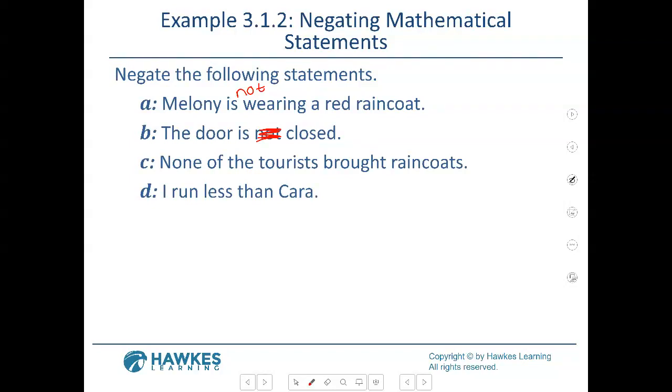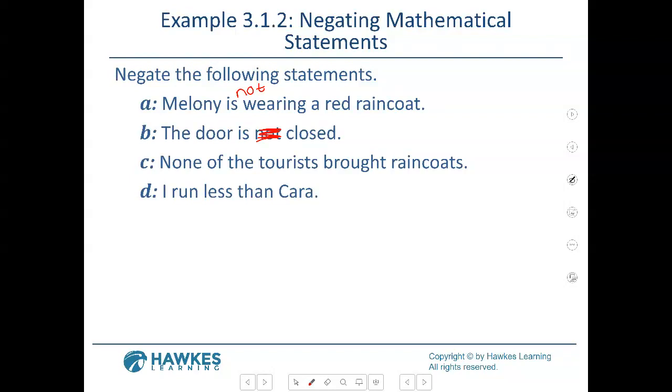So now you have C. None of the tourists brought raincoats. So the negation would be some of the tourists brought raincoats.